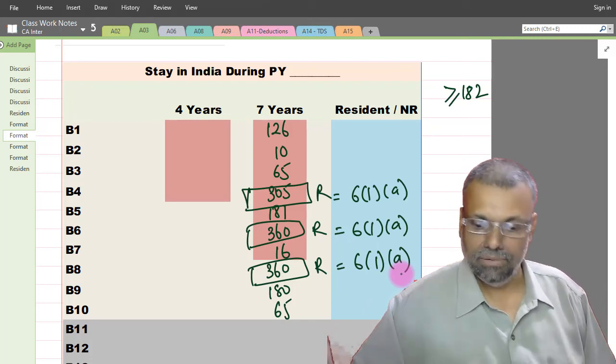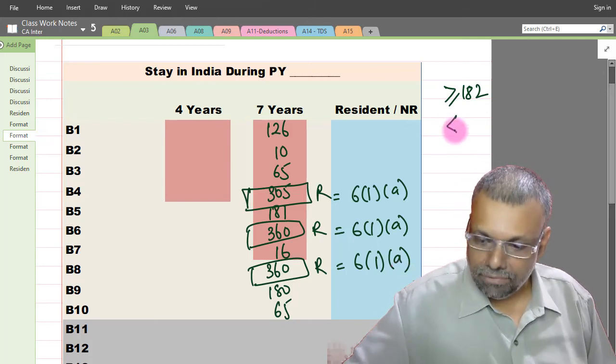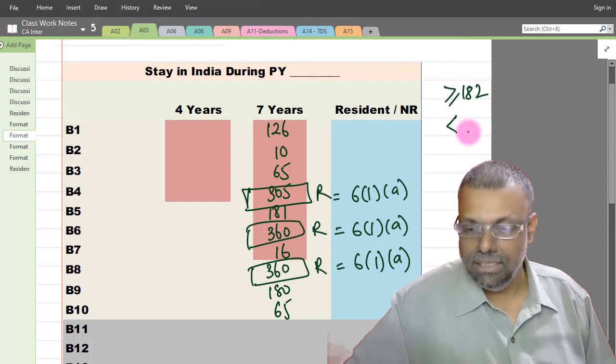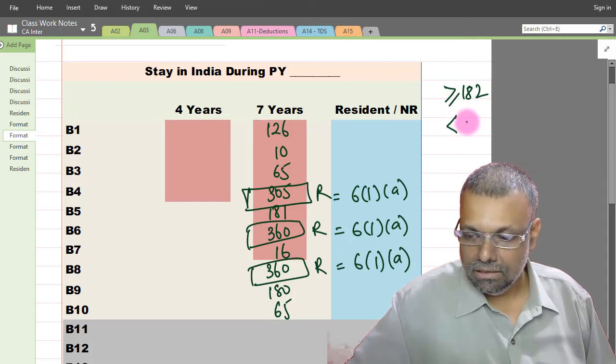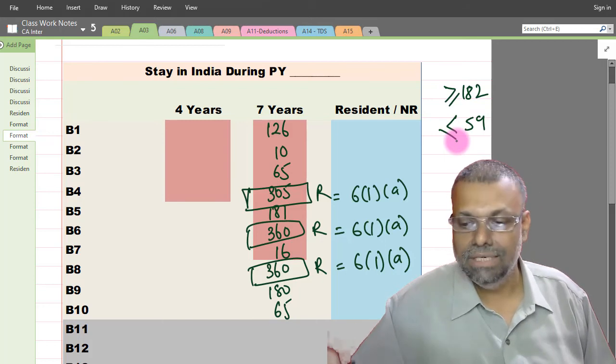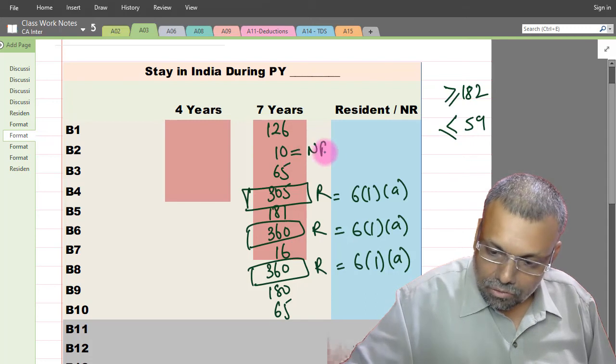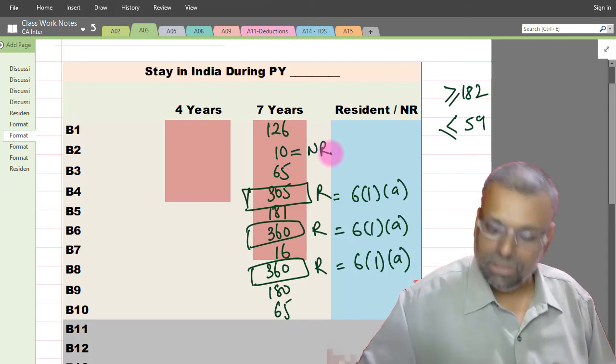For all years, if it is less than 60, that means 59 or less number of days, straight away you can say non-resident. So for this 10, you are already non-resident. Straight away you can jump.